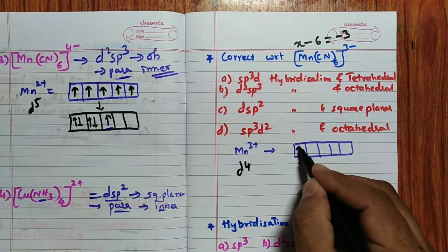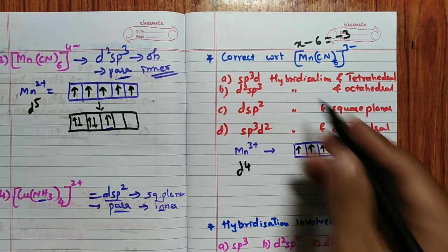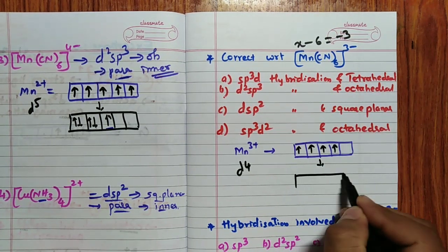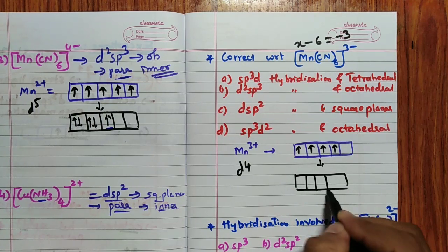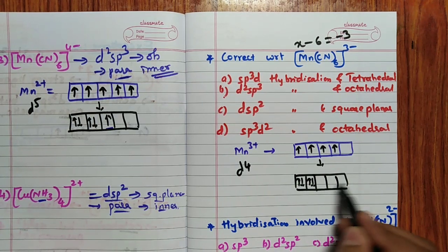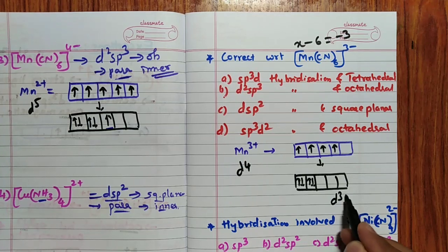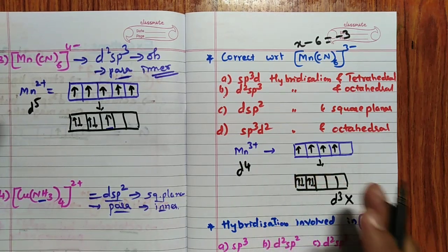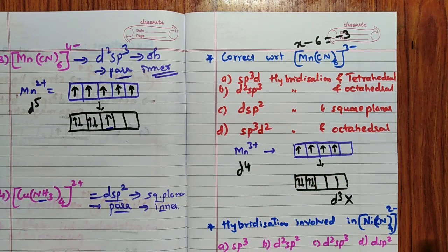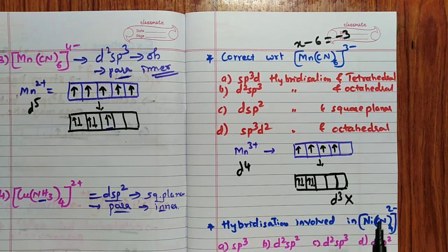D4 system means one here, two here, three here, four here. Since a strong ligand is present, just imagine I will pair up. When I pair this, the ligands form like this and it will pair like this, with three left. Once again, six ligands are there, and no hybridization starts with d3, hence the pairing does not take place for all. Pairing takes place, but it will take only two orbitals from this.